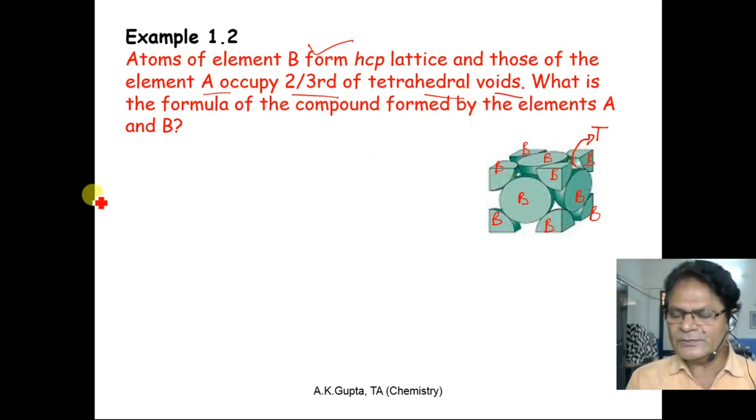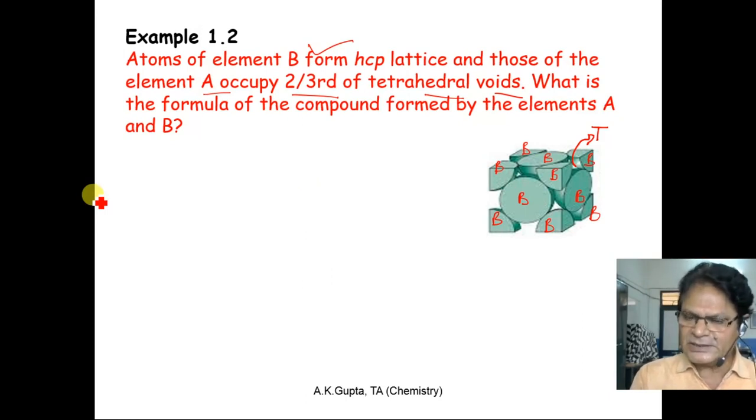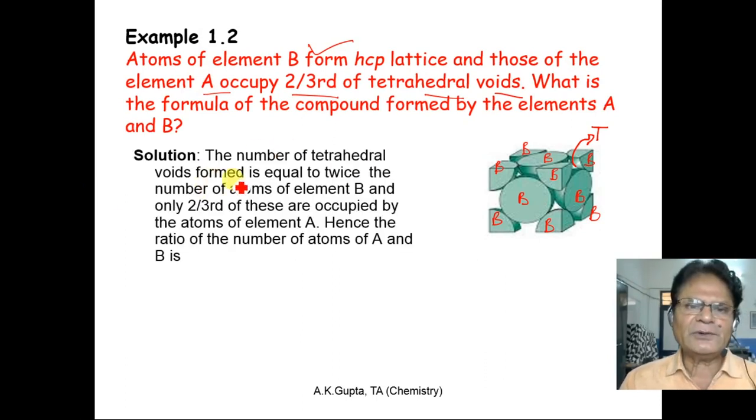This is one way you can calculate. If the number of particles B is x, the number of particles present in the tetrahedral voids will be 2x. The number of tetrahedral voids formed is equal to twice the number of atoms of element B, and only 2/3 of these are occupied, only 2/3.